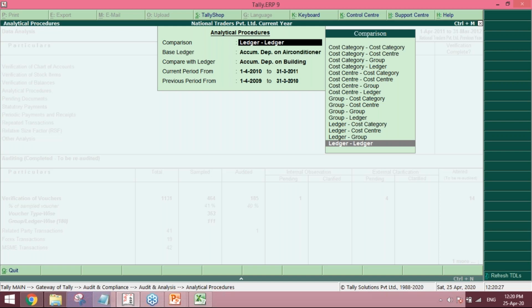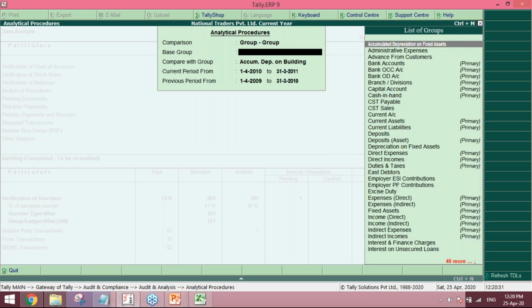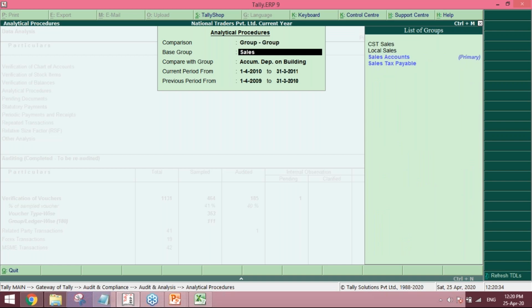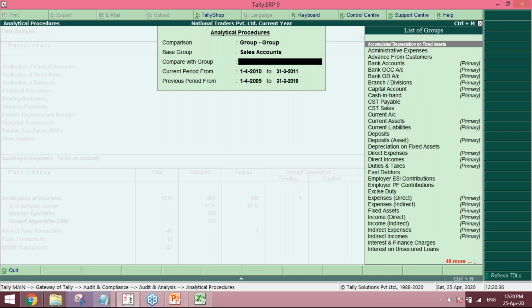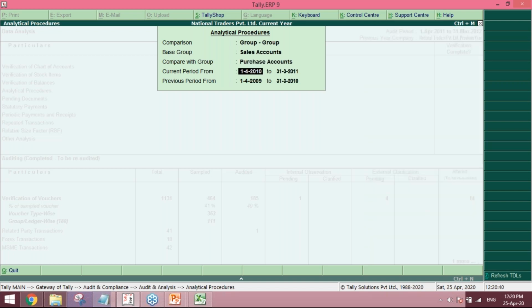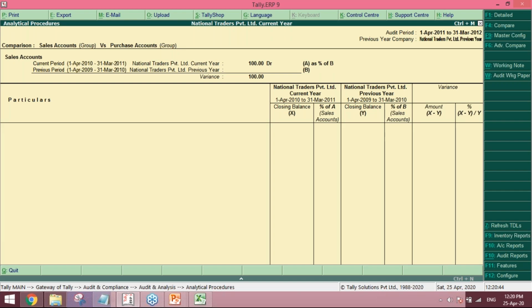Go to group, select sales, select purchases, enter. So if you see, this is the trend. There's very little data in this. Go to expenses and sales then.